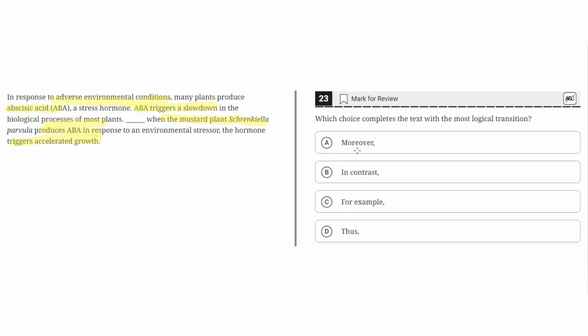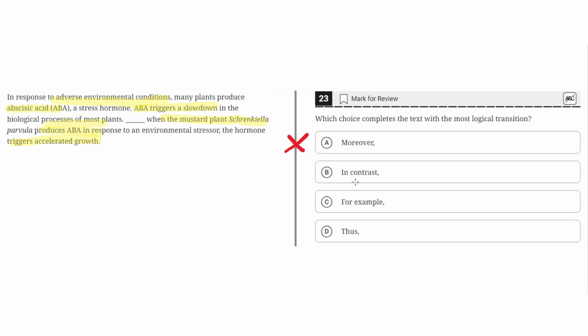A. Moreover. This is incorrect because moreover would imply that this third sentence would continue discussing the effects of ABA, but this is not the case because the third sentence discusses a contrast to some typical expectation, which is that ABA typically triggers a slowdown in the biological processes of plants. But the third sentence highlights that in the mustard plant, ABA triggers accelerated growth. So A, moreover, wouldn't fit here, and therefore A is incorrect.